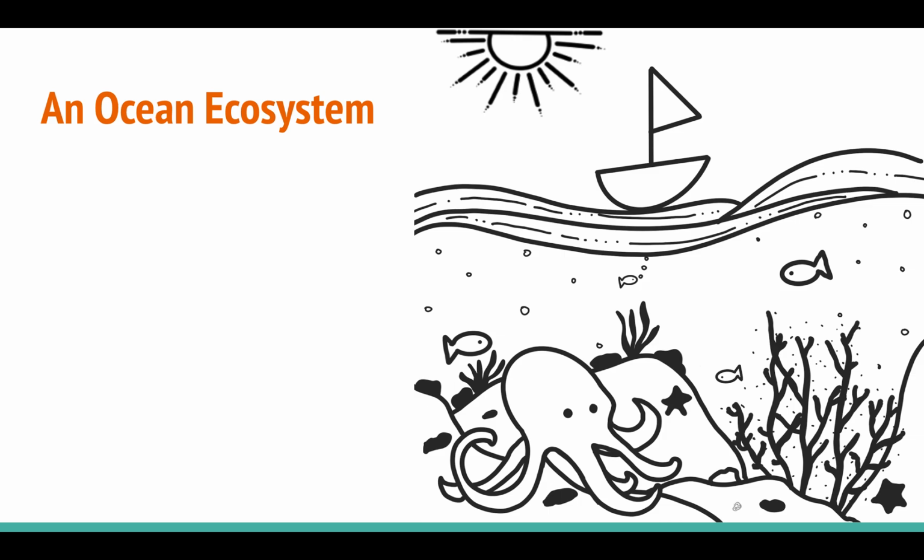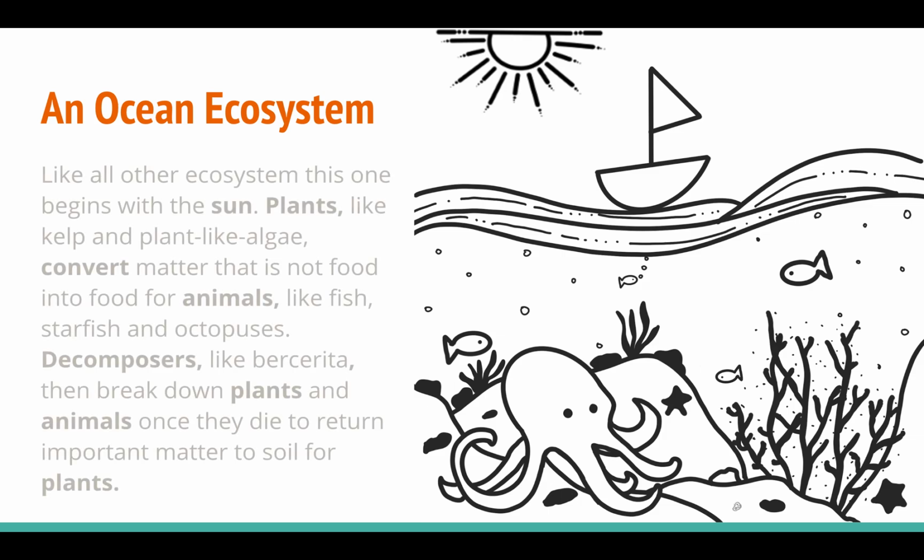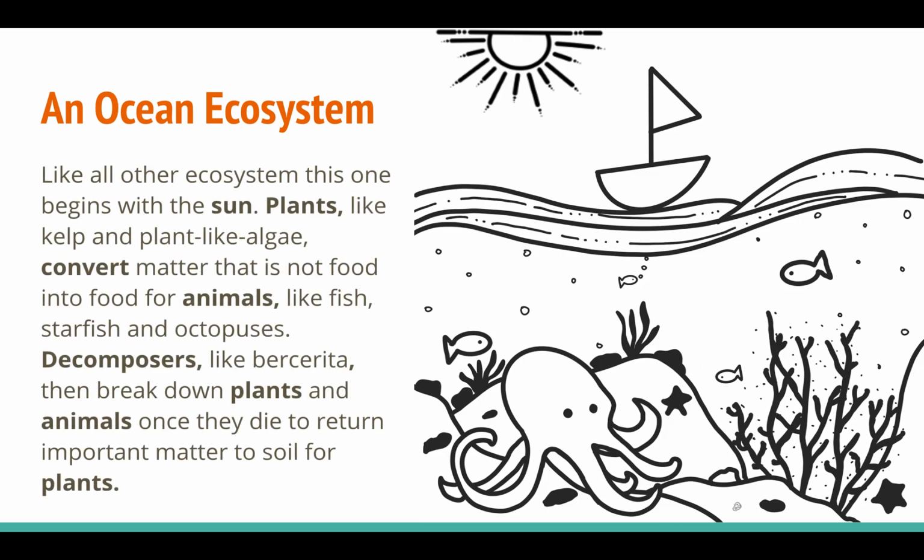So here's an ocean ecosystem, and let's go ahead and talk about it. Like all other ecosystems, this one begins with the sun, then plants like kelp and plant-like algae. Hugely important in the ocean ecosystem is plant-like algae. Basically, they're just tiny little microorganisms that act like plants. They do all the same things that plants do.